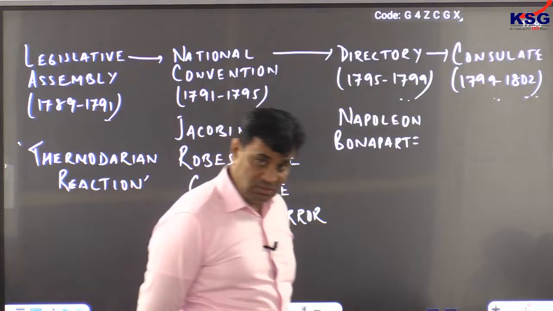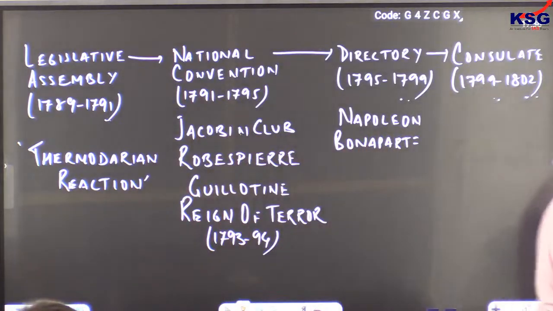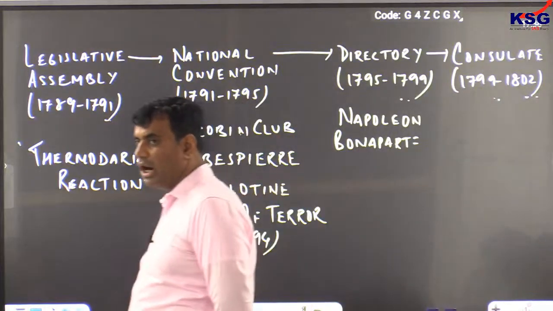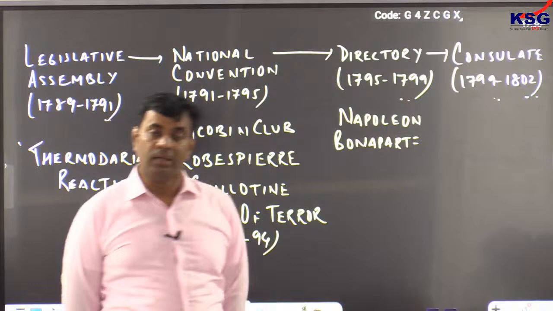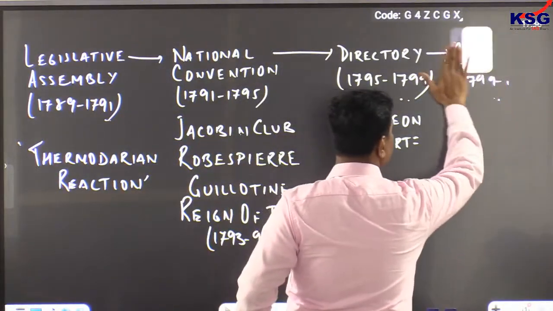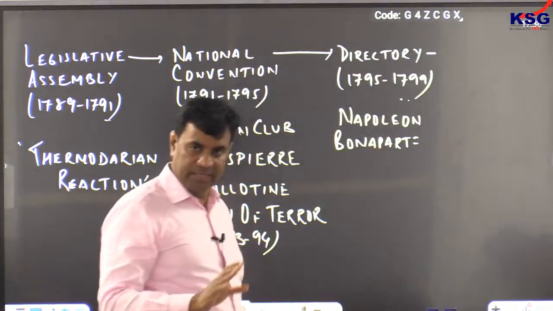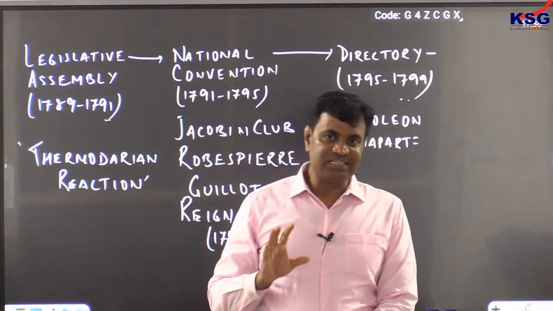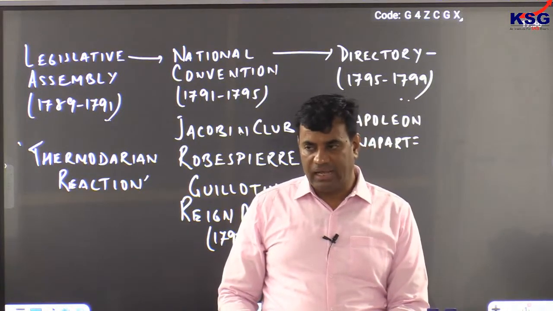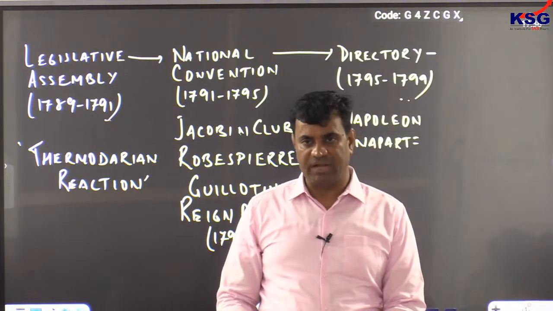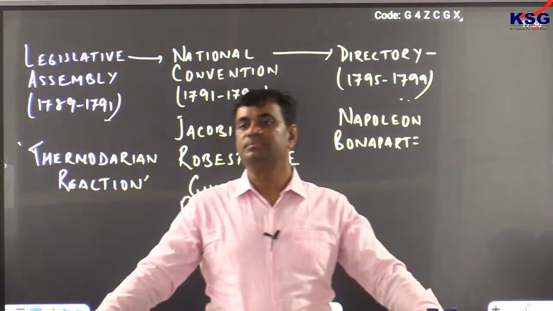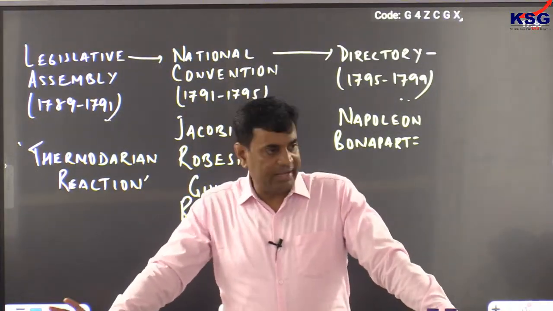That on the request of common masses, Napoleon proclaimed himself as Emperor of France in 1804.